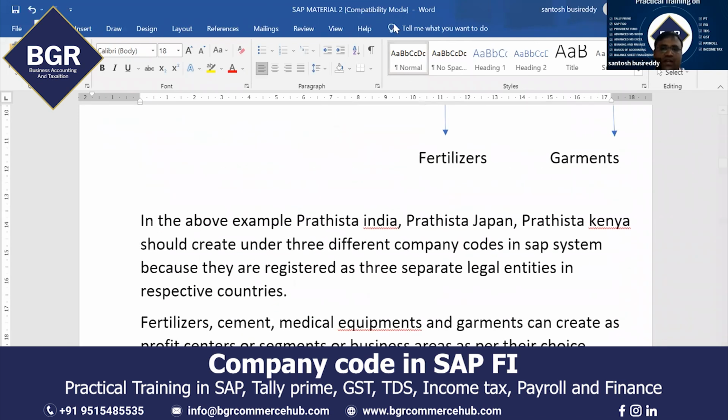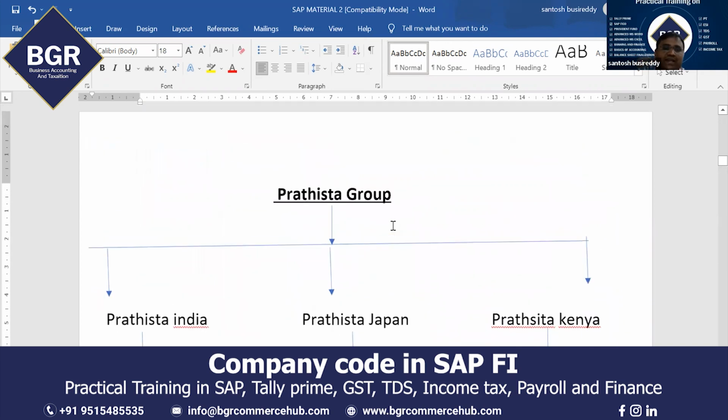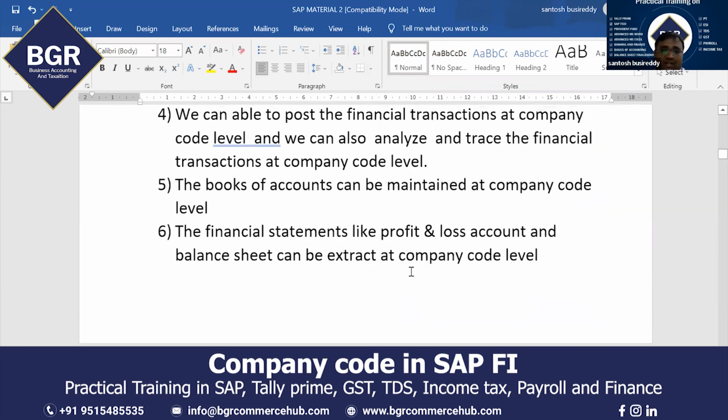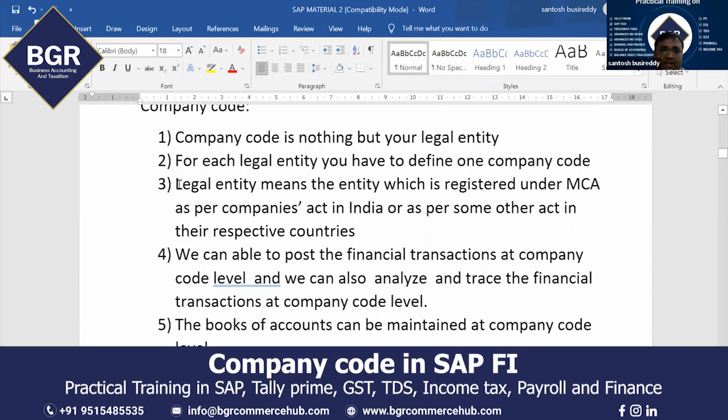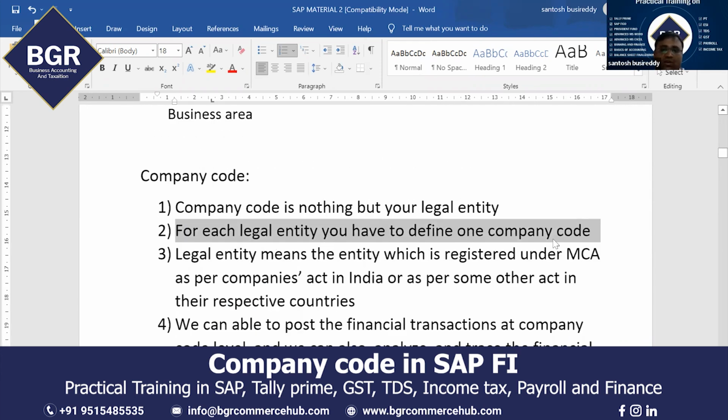What is a company code? A company code is a separate legal entity. For each separate legal entity, you have to define one company code. What is a legal entity? It is registered separately under the Companies Act.